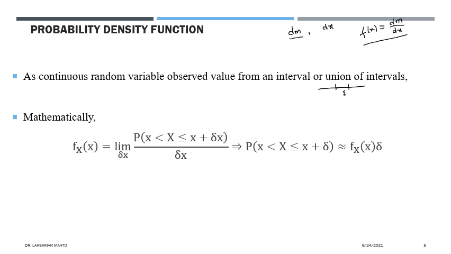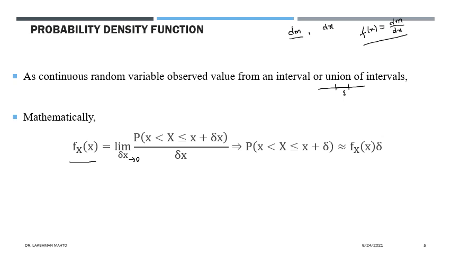Suppose this interval is infinitesimally small, that means we take the limit as delta tends to 0. This limit approximates a value, and that value we call the probability density function of random variable x at the point small x.